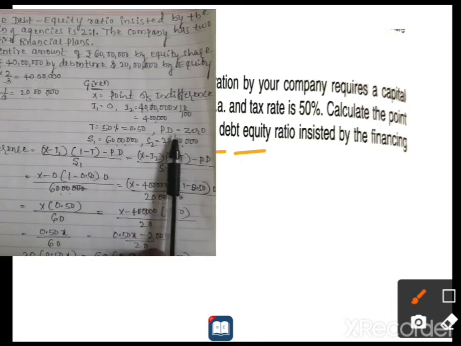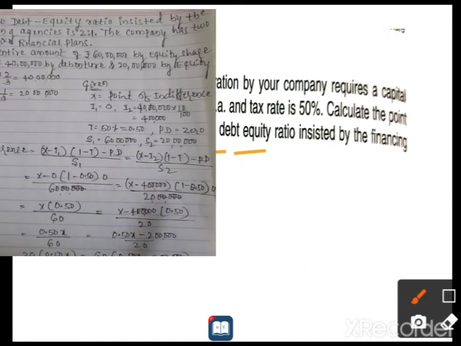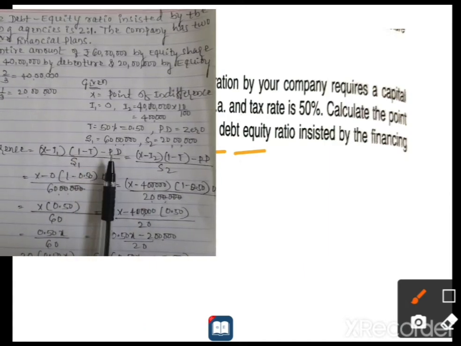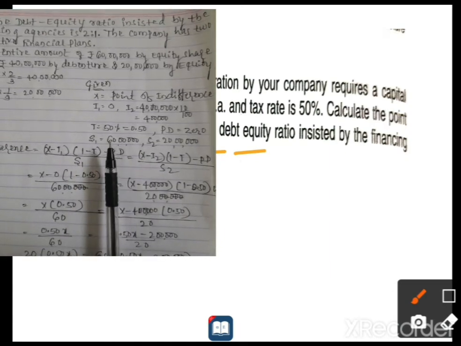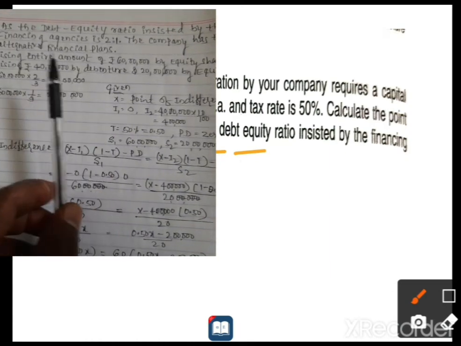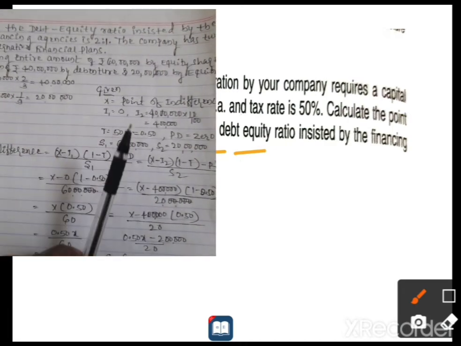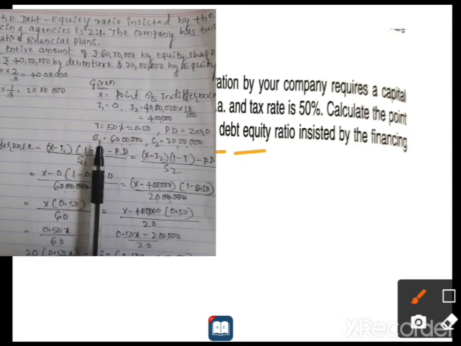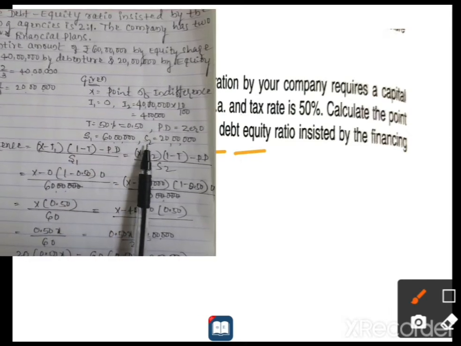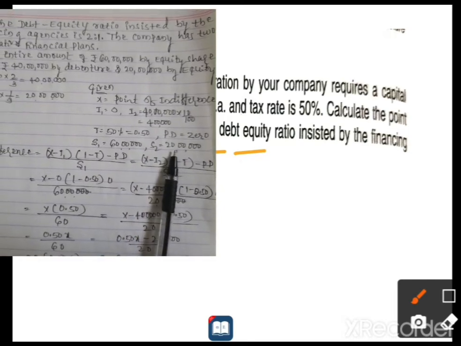PD, preferential dividend. It is 0 in plan 1 as well as plan 2. If in case they give a preferential dividend, you have to take it here. Is it clear? Next, S1 and S2. See, basically in the problem they are not mentioning the number of equity shares. Means entirely capital is what? Plan 1 equity shares is what? 60 lakh, and plan 2 is what? 20 lakh. On what basis am I telling you?